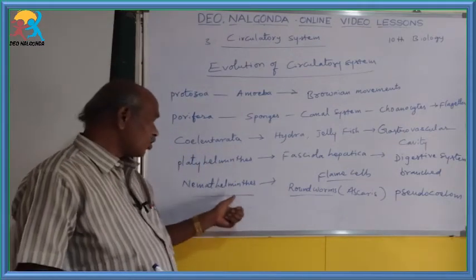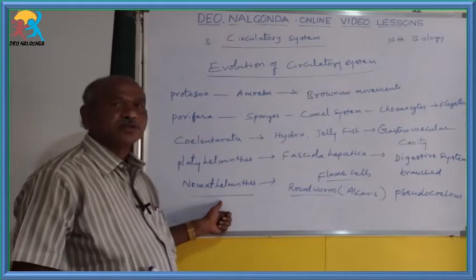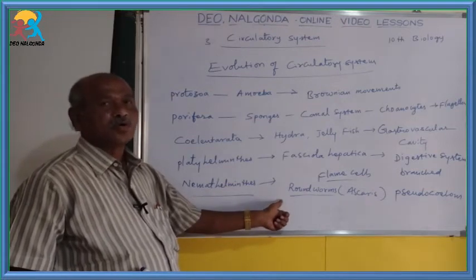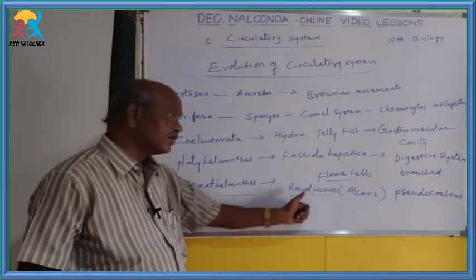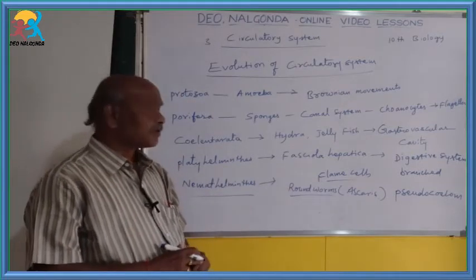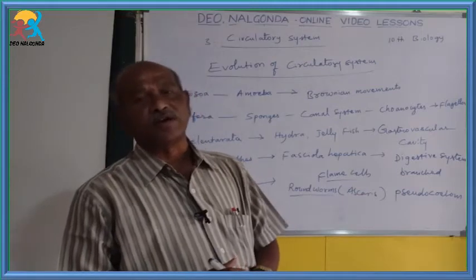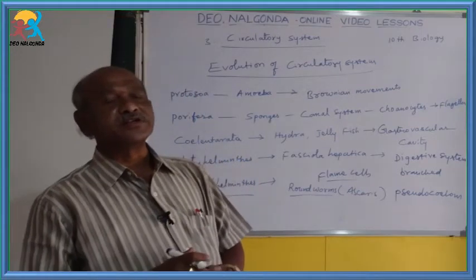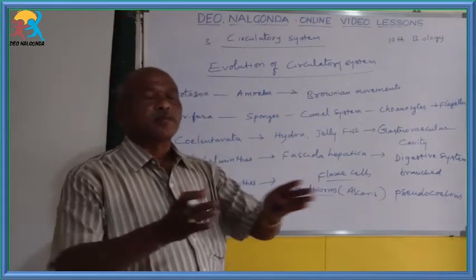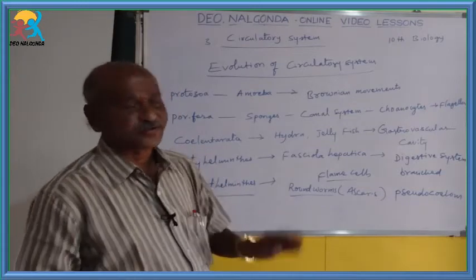That is the point you have to remember. Nemathelminthes means roundworms or Ascaris lumbricoides. In these organisms, the pseudocoelom helps in digestion of materials and also supplies the materials to all body parts.